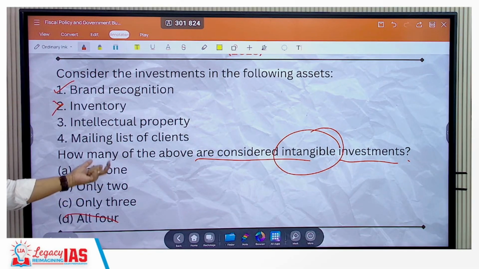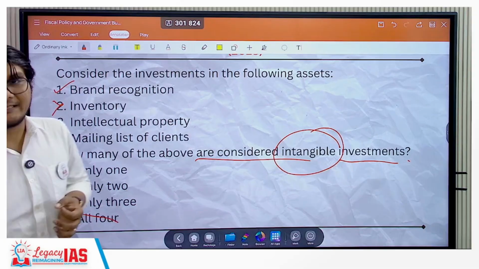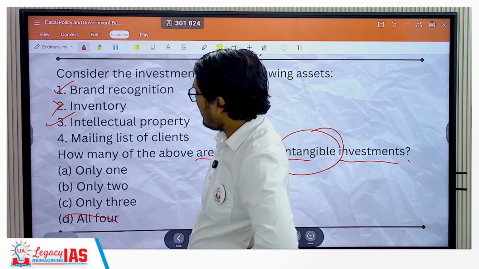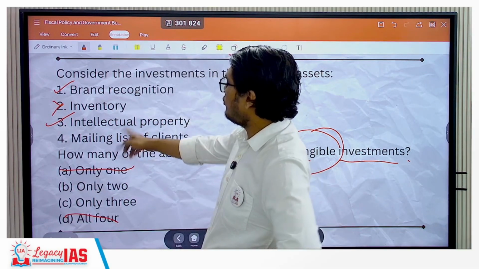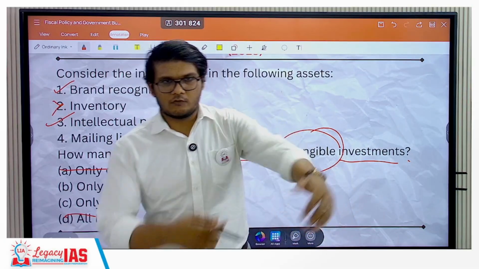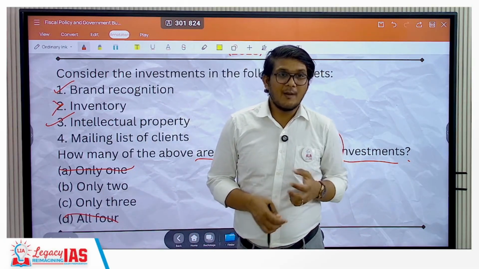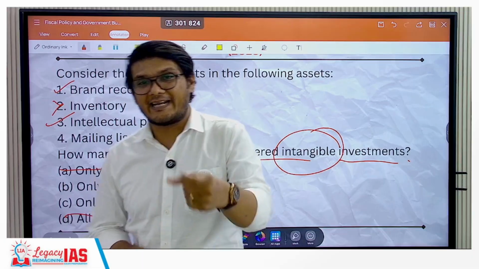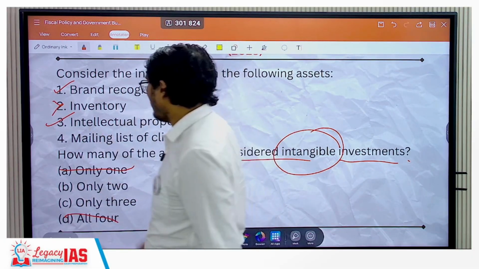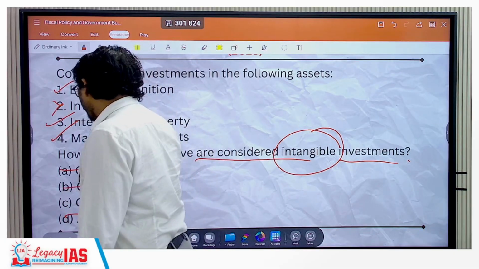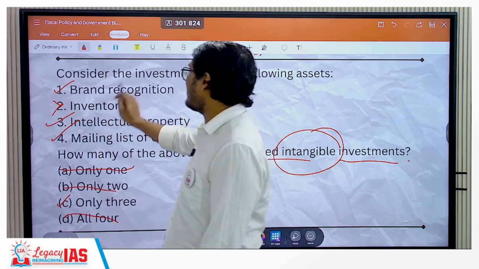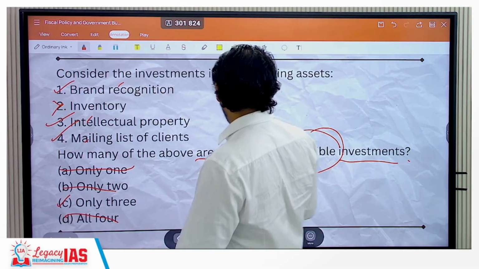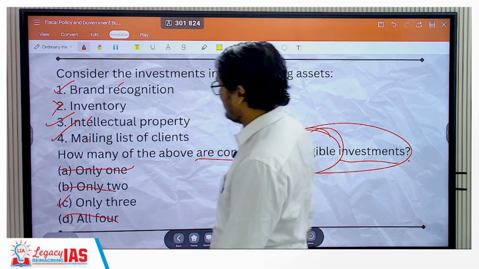But these kinds of options are tricky. You literally need to know the entire thing. Let's look at the next. Intellectual property, yes, definitely yes. So this is also gone. But now you still need to know about the mailing list of the clients. The mailing list feels like there is a list you can touch, hold, feel, see. But it's not the piece of paper that is important. It's the names and email IDs that are important, which is again intellectual. That is again intangible. So the mailing list will also be intangible. The correct answer here will be C, that is only 3. They are all intangible investments. I hope that is clear.